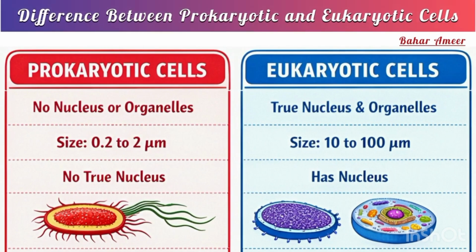If we talk about prokaryotic cell, which don't possess a true nucleus and membrane-bound organelles, while eukaryotic cells possess membrane-bound organelles, including the nucleus.